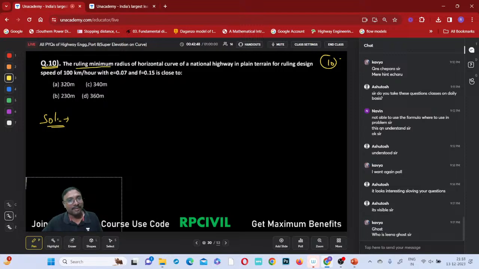The ruling minimum radius of a horizontal curve of a national highway in plain terrain for a ruling speed of 100 kmph, with e equal to 0.07 and f equal to 0.15. What is the minimum radius? It is V squared by 127 into (e max plus f max).